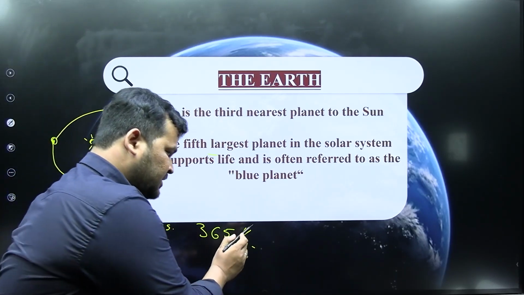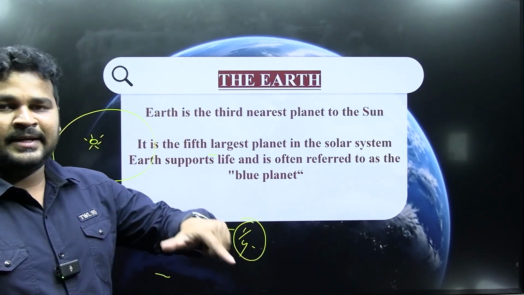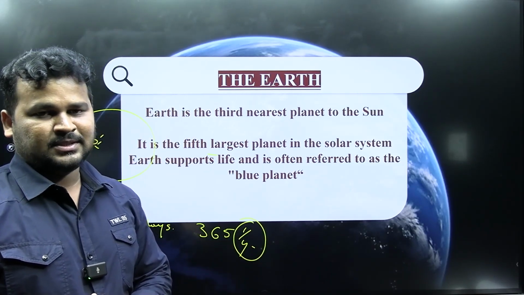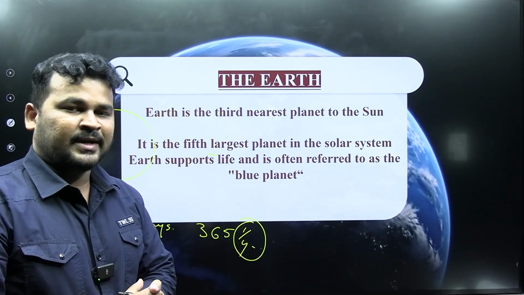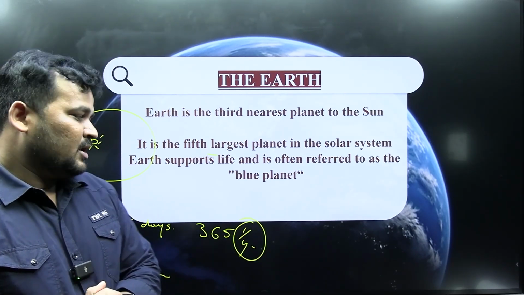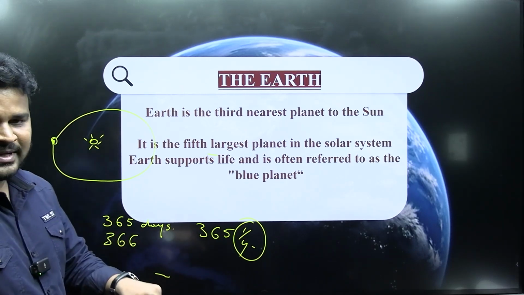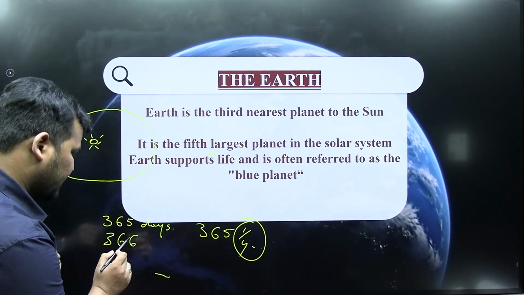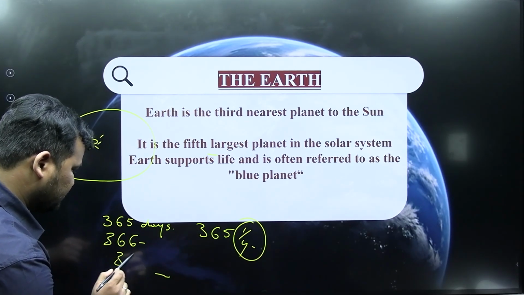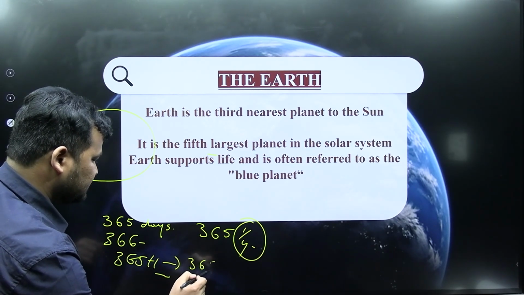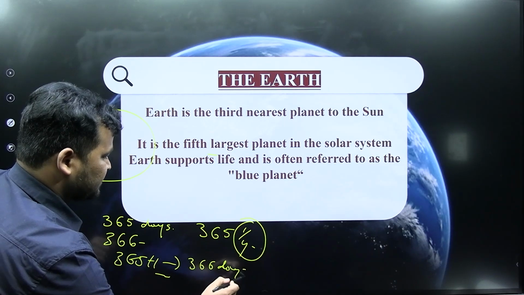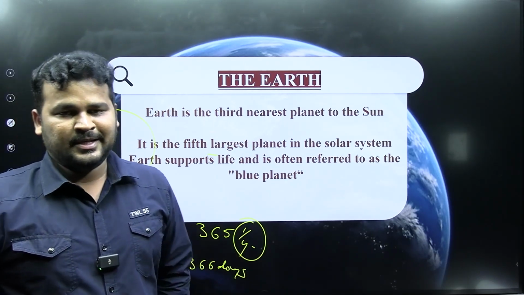So every 4 years we get one leap year, and in that leap year we add an extra day. So 365 plus 1 gives 366 days in a leap year. So that's the story behind the leap year.